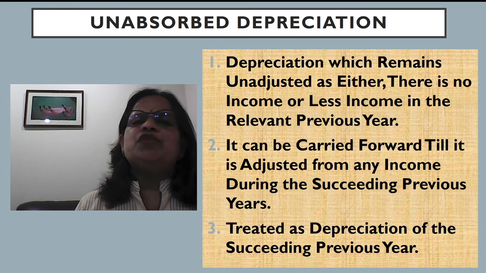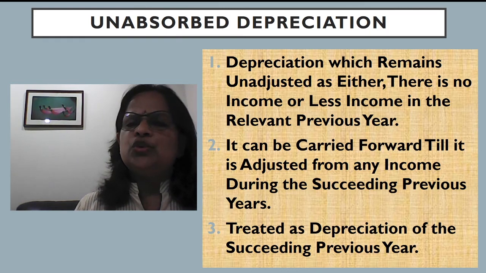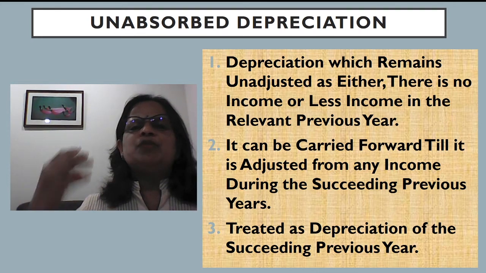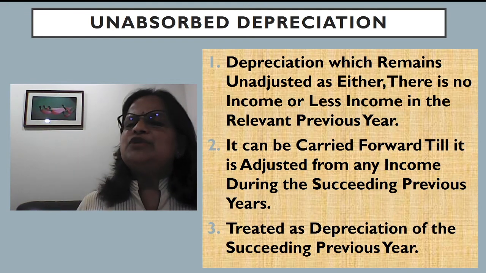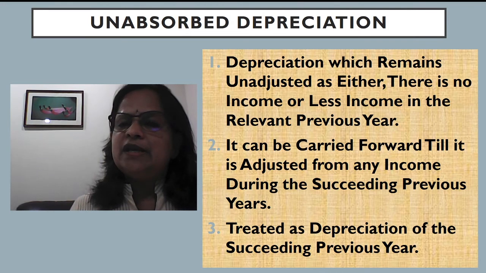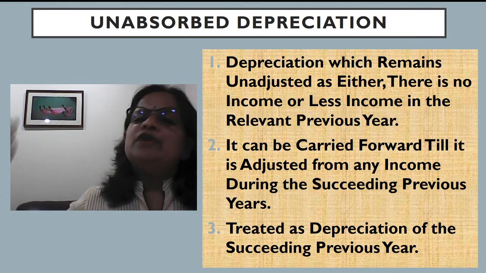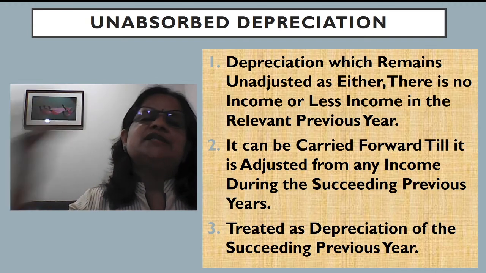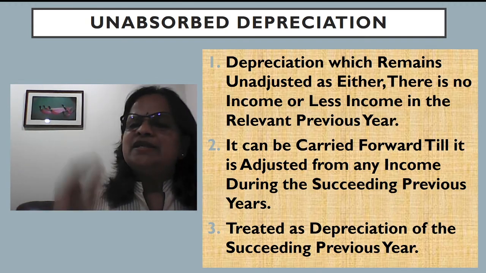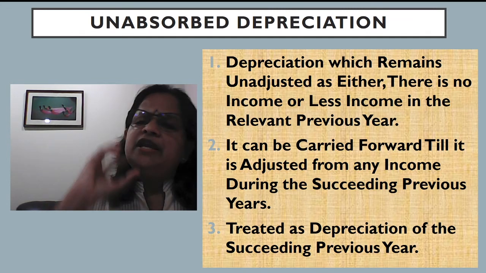Adjustment for unabsorbed depreciation. That is why I have included this. It is depreciation which remains unadjusted as either there is no income or less income in the relevant previous year. I told you this is beneficial for the people who are doing business. They have to provide depreciation for all the assets they are using. And if they are not able to adjust the depreciation with the business income they earned, they can carry forward for any number of years. In the previous slide we have seen that some are restricted to 8 years, some to 4 years, whereas in this condition there is nothing like that, any number of years.